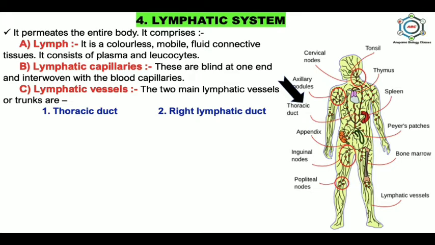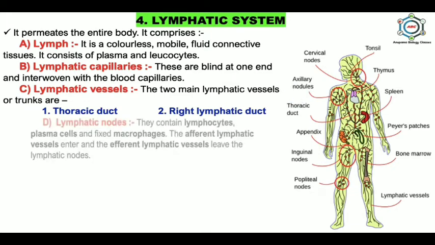So what is the difference between the thoracic duct and the right lymphatic duct? The thoracic duct receives lymph from the entire body except the right side of the head, neck, thorax and the right arm, while the right lymphatic duct receives lymph from the right side of the head, neck, thorax and the right arm. So these both play opposite roles.